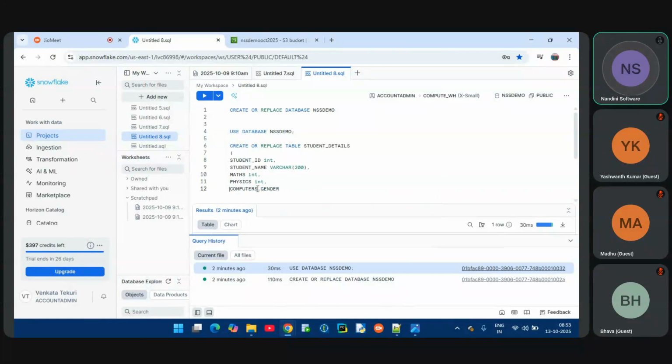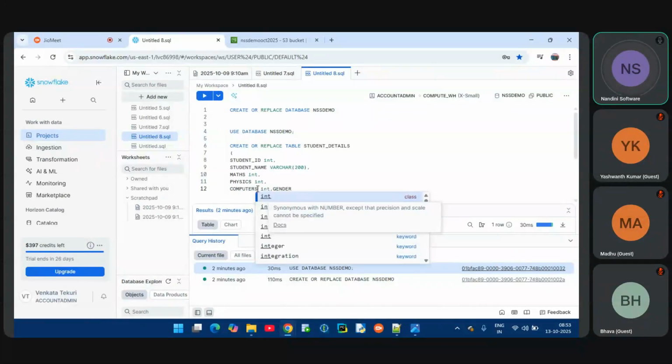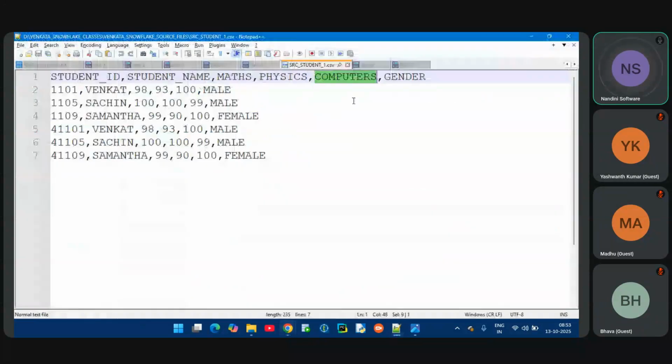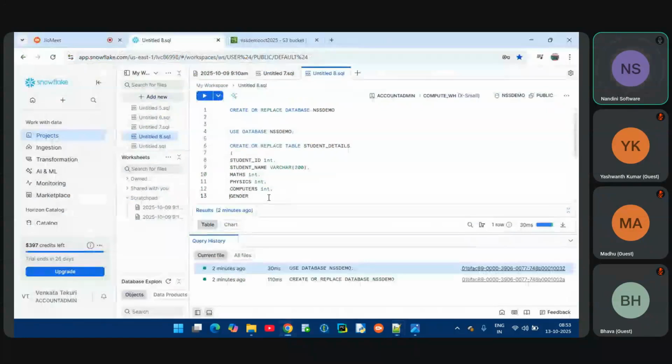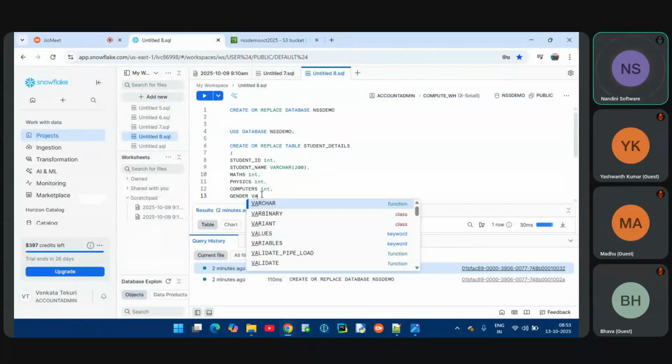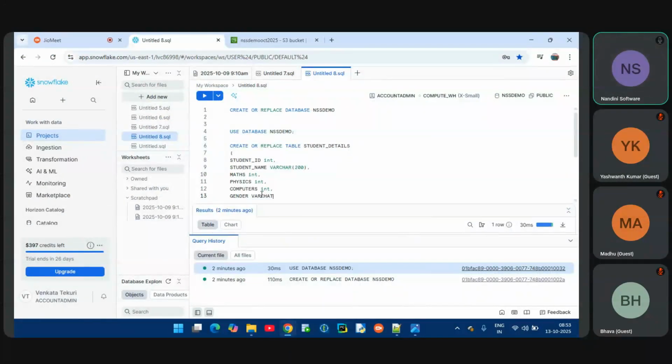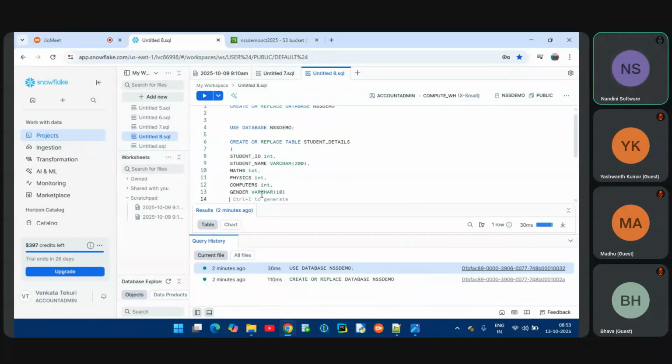Now let me go for gender. When you observe the gender column, what values are coming? It's coming as string values. So that's why I can use varchar or string. Let me use varchar, and let me pass some length. Now let me close the bracket, select this statement, and execute it.